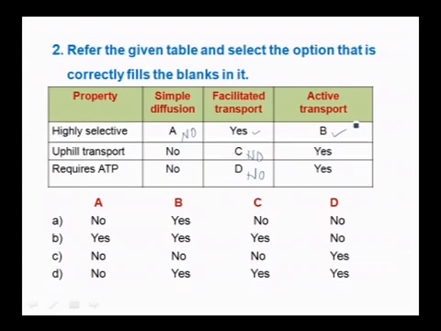Yes. So, you just check here the combinations of yes and no. Here A is no and B is yes, C is no, D is also no. So, the right option here is A.